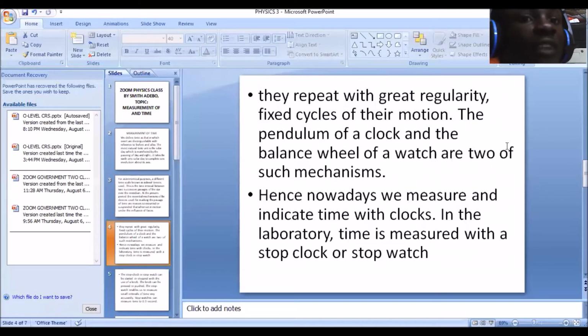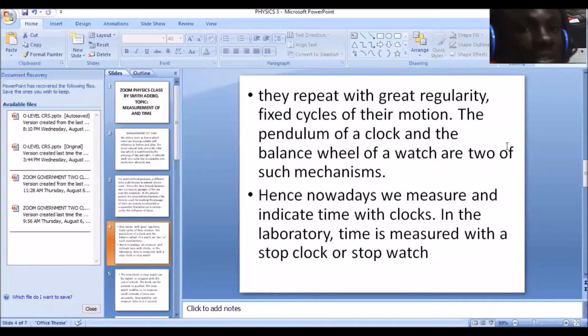The pendulum of a clock and the balance wheel of a watch are two of such mechanisms. Yes, the pendulum of a clock. You notice that the pendulum of a clock moves always, repeatedly. This repeated movement helps to keep the clock in motion. This regularity helps us to measure the time. And the balance wheel of a watch, not just a wristwatch, also a watch, also has a balance wheel, which helps us to measure time.